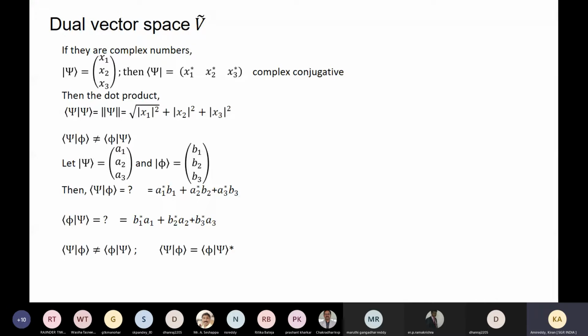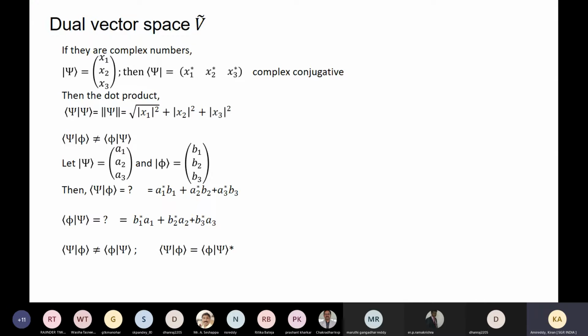Why are we calculating the norm of a particular state? When writing a state, we need the real value and the imaginary value. Taking the square root of real plus imaginary gives that particular magnitude. That's what we are expressing with these operations.